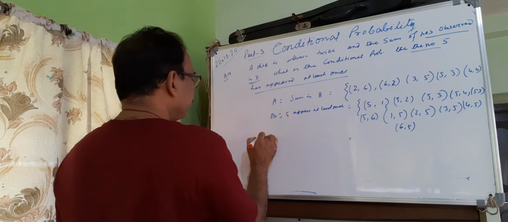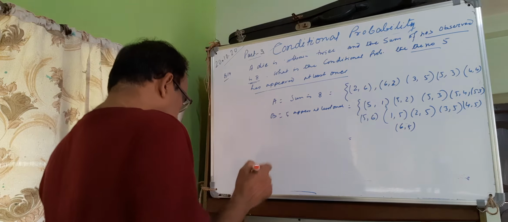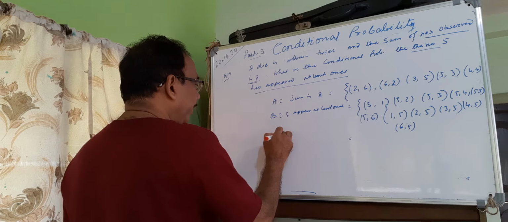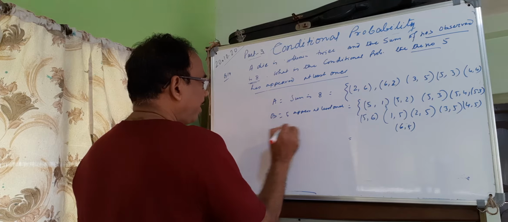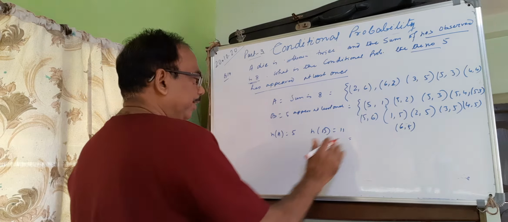So the cardinal number of A is 5 and the cardinal number of B is 11.